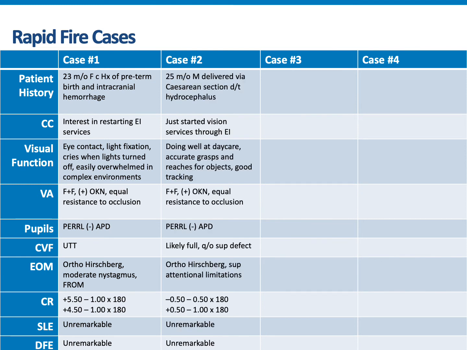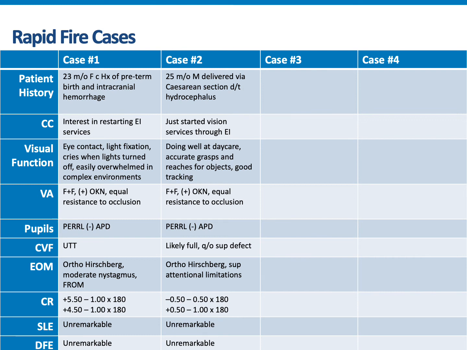Our second case is a 25-month-old male delivered via C-section at 34 weeks due to hydrocephaly and is status post-shunt. The patient is currently enrolled in early intervention services and is receiving occupational, physical, speech, and developmental therapy. The patient started vision services 2 weeks prior. Mother reports that he's doing well at daycare and can reach and accurately grab objects. He enjoys looking at lights and hasn't demonstrated a preference to color yet.